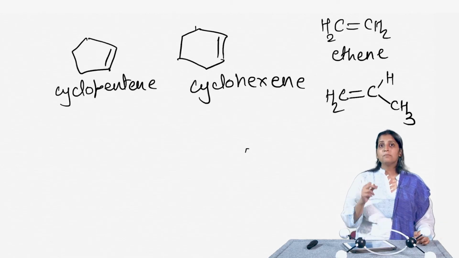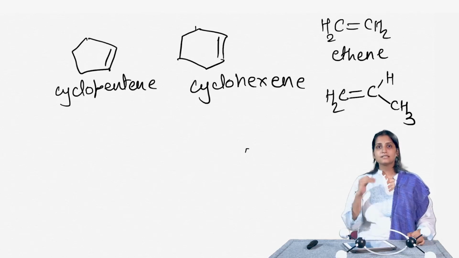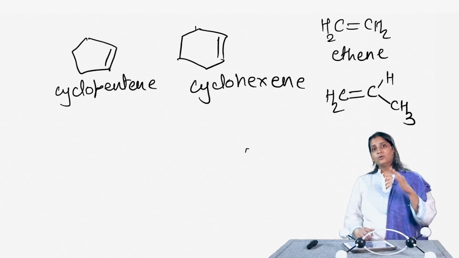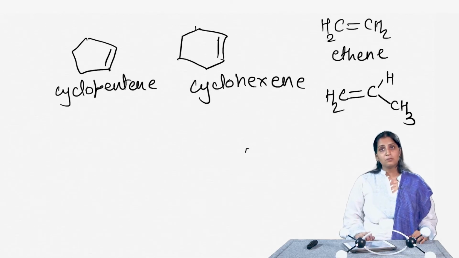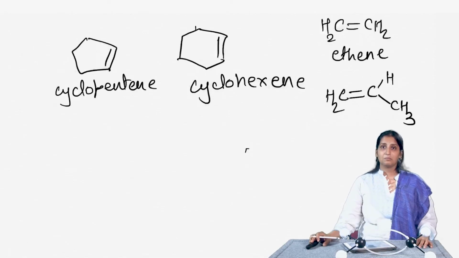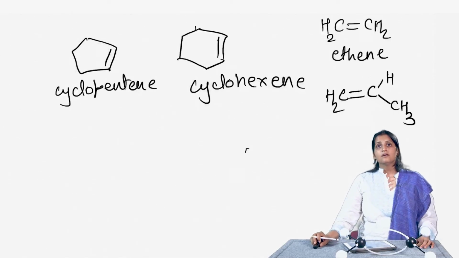Okay. So, for example, 1 butene signifies that the double bond is between the first and the second carbon, or 2 hexene will signify that the double bond is between the second and the third carbon of the hexene, right.